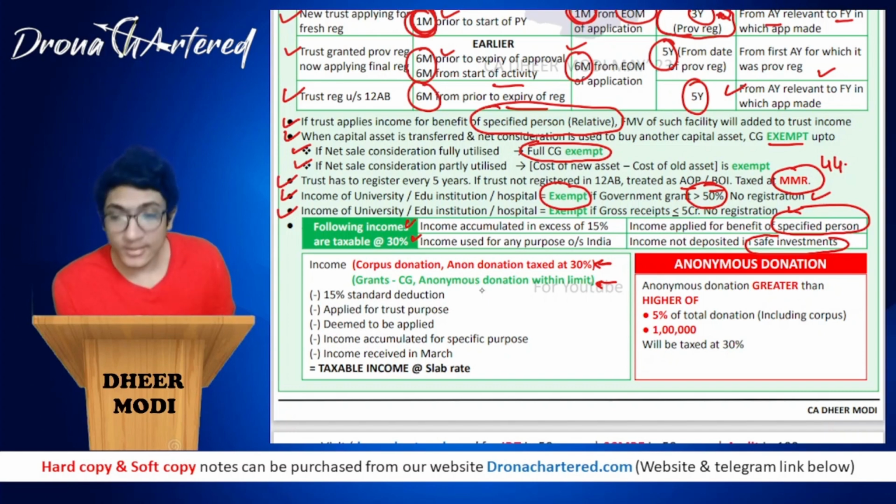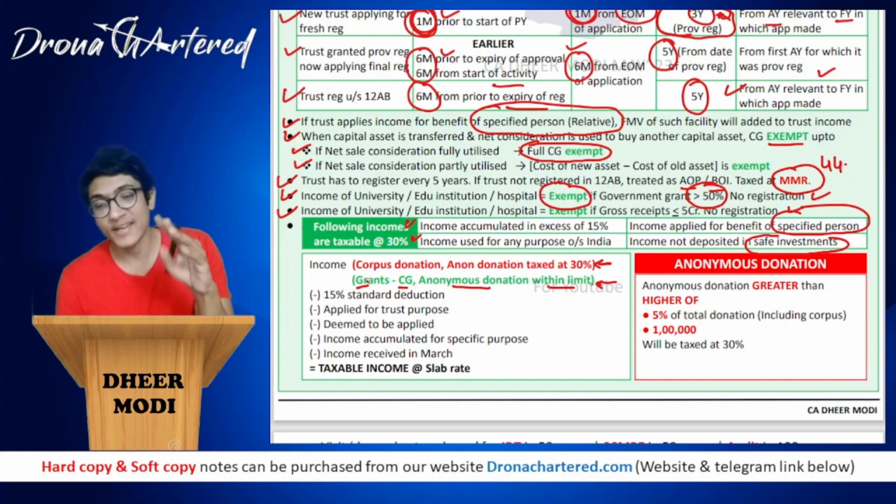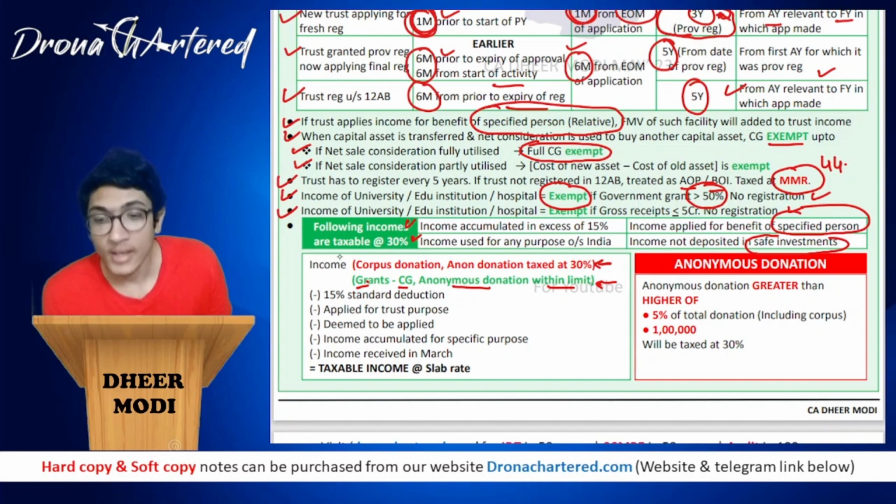Okay. And what things do you have to include? Grants minus capital gain. Anonymous donation within limit. These all you have to include. Okay, so only anonymous donation which is taxed at 30% that we will be subtracting. So this is your format.